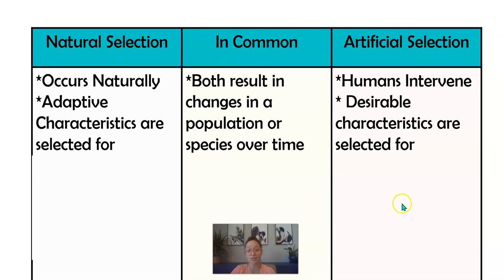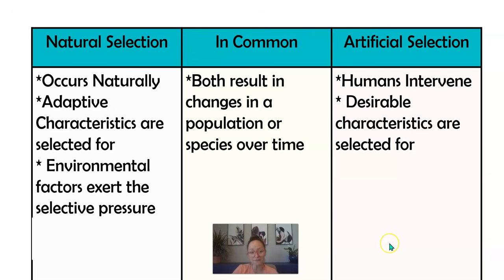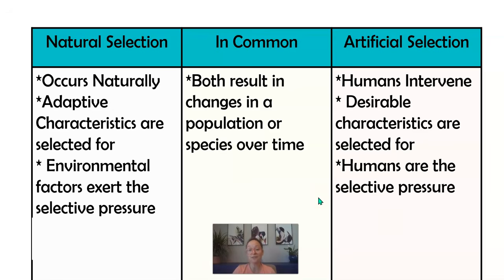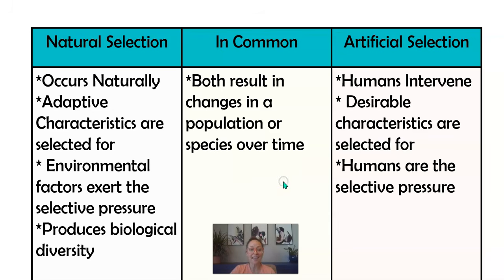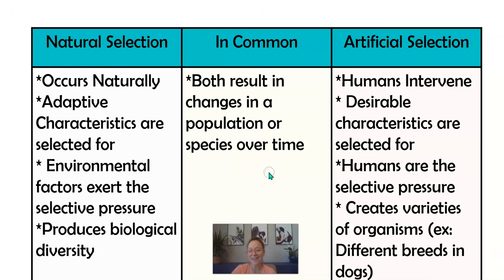Versus artificial selection, humans are choosing the desirable traits that we are selecting for, and that will be what we breed, right? So in natural selection, it's the environment that exerts selective pressure on certain traits versus in artificial selection, humans are the selective pressure. And natural selection produces the biological diversity we see on Earth today, along with other mechanisms of evolution. And then in artificial selection, this creates the varieties of organisms that we see. For example, the different breeds in dogs, as my dog barks.